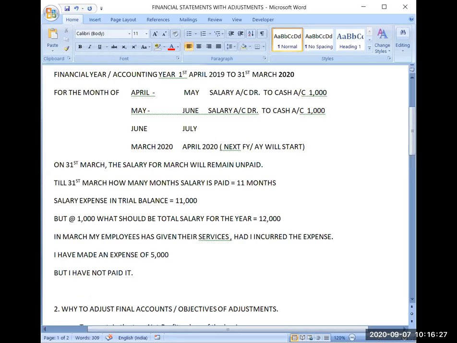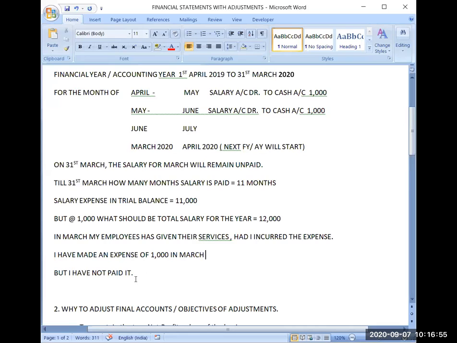My expense has been done, but I have not made the payment of that expense. Can I say this? Sorry, 5,000 is not there, 1,000 will be there. I have made an expense of 1,000 in March, but I have not paid it.